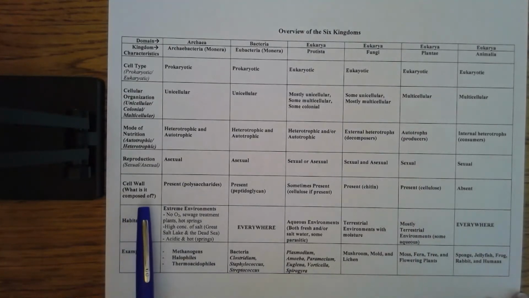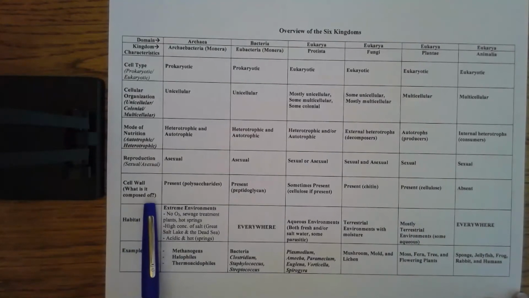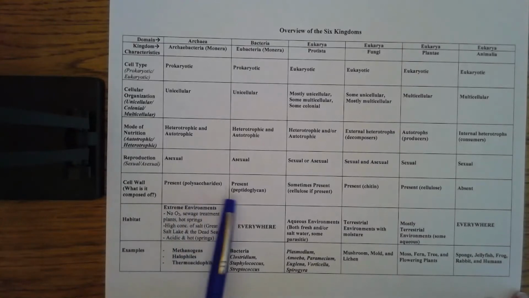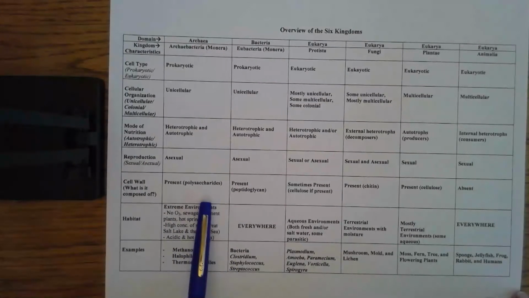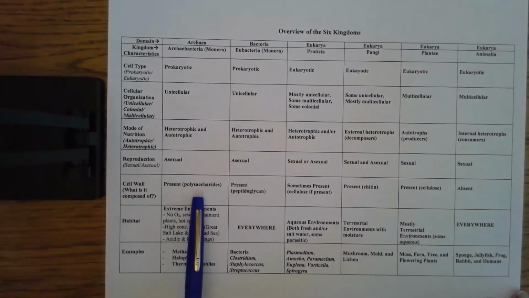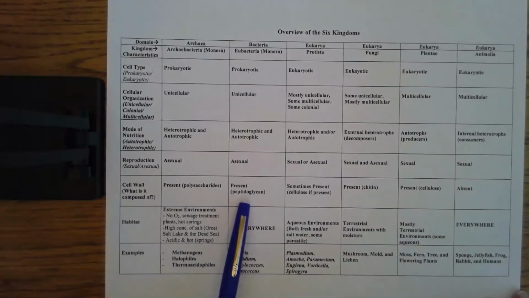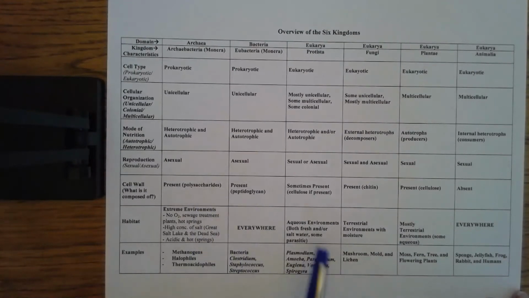Cell wall. So the cell wall surrounds the cell membrane on some cells and is a true outer barrier. It's present in both bacterial groups. It's made of sugars called polysaccharides here. Just it's real general here. This is a specific polysaccharide called peptidoglycan. We aren't going to get into that too much, okay?